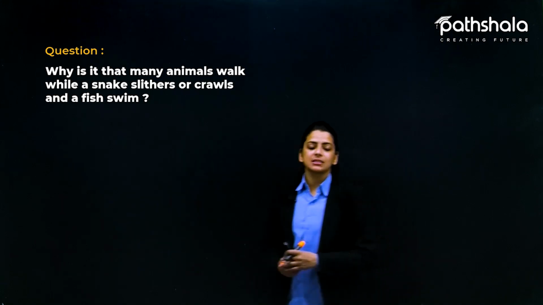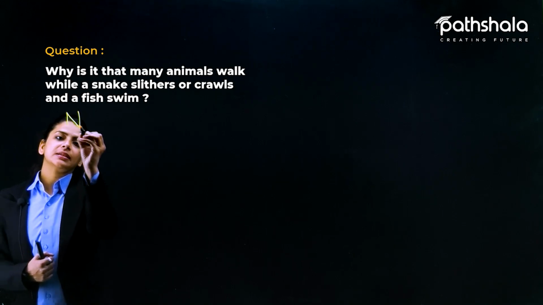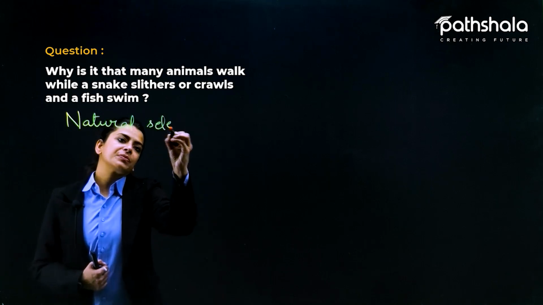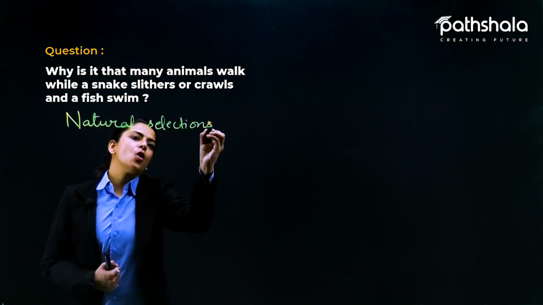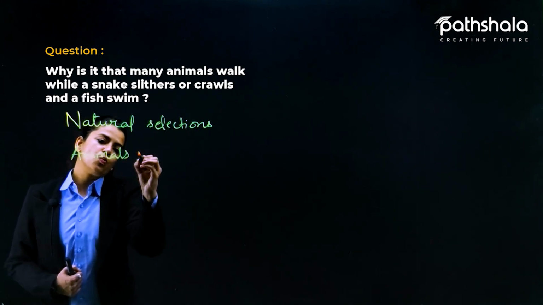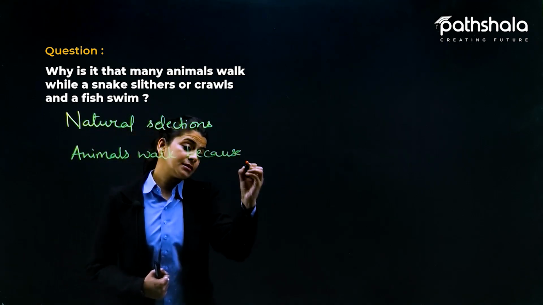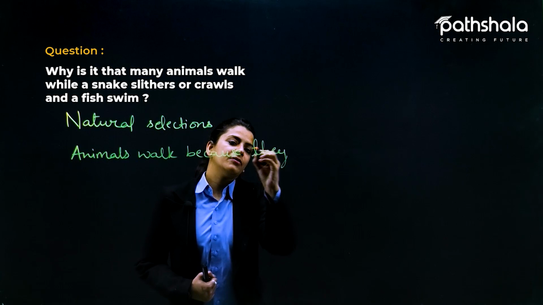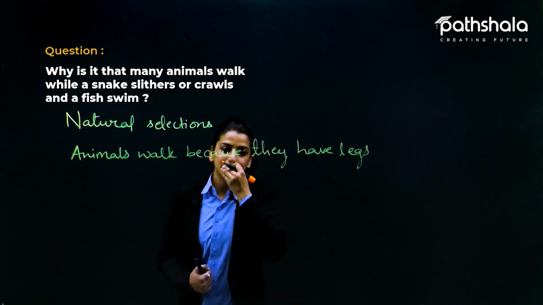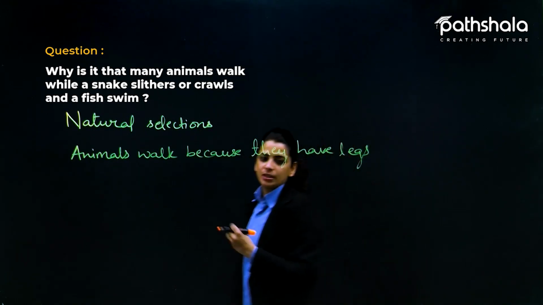So same as we have discussed in the previous question, it is because of the natural selection nature has selected. And what kind of natural selection is there in these animals? For example, animals walk because they have what? They have legs. So nature has given such animals the body modification that is legs, because of which animals walk.